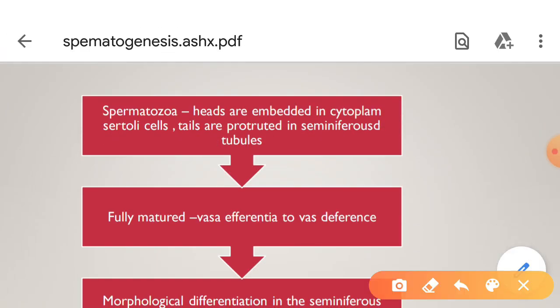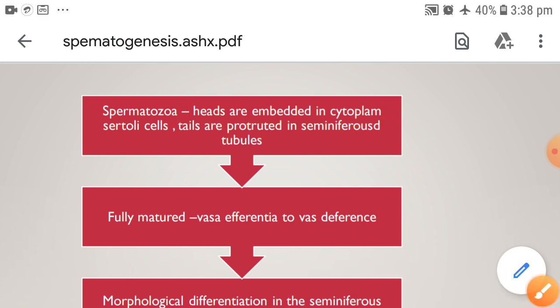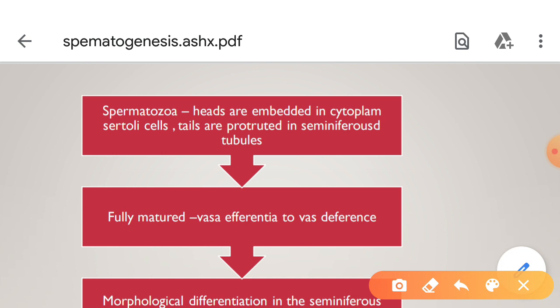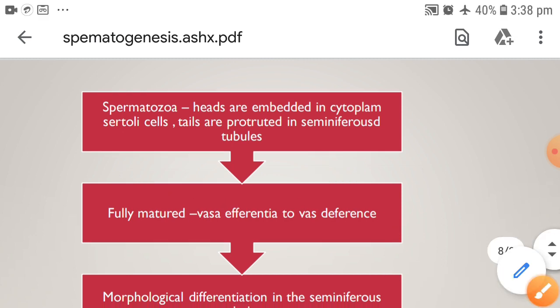As the spermatozoa develop, their heads are embedded in the cytoplasm of Sertoli cells and the tails protrude into the seminiferous tubules. When they are fully matured, these cells are released and carried away by the ciliary movement of the lining of vasa efferentia to the vas deferens.